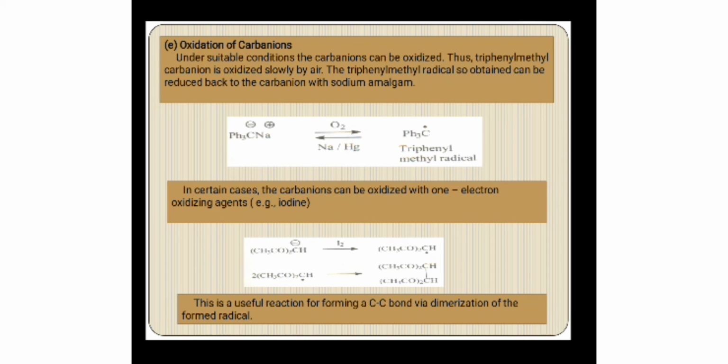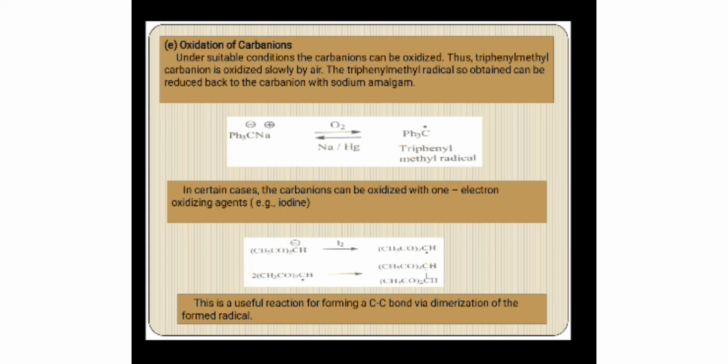Next one is oxidation of carbanions. When these carbanions are oxidized slowly by air in the presence of sodium amalgam, they form free radicals. For example, the triphenyl carbanion reacts with oxygen in the presence of sodium amalgam. It forms the triphenylmethyl radical.